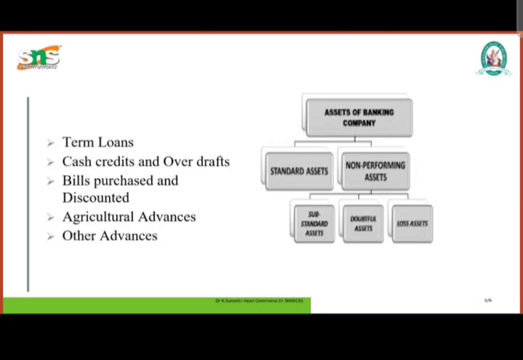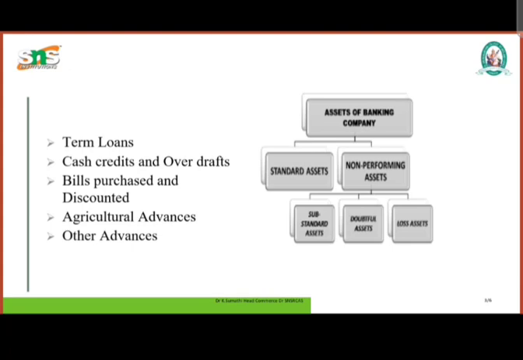And third one is bills purchased and discounted. If the bill remains overdue for a period of more than 180 days, it should be considered as an NPA, that is, a non-performing asset. And next one, agricultural advances. If advances to the agricultural sector remain overdue for two harvest seasons, not exceeding two half years, they are to be considered as non-performing assets. And next one is other advances. When other advances remain overdue for more than 180 days, they are to be considered as non-performing assets.